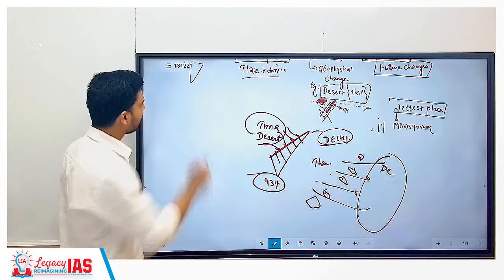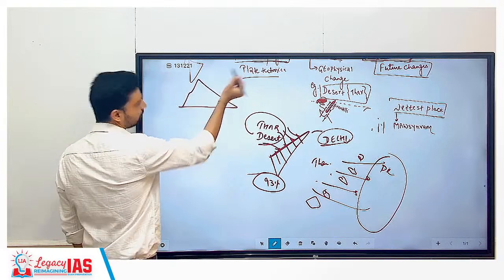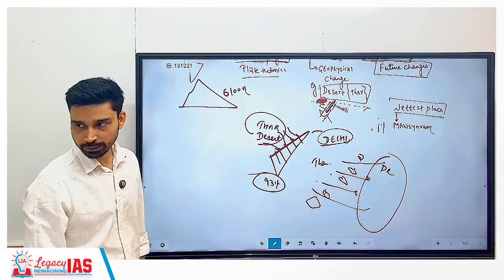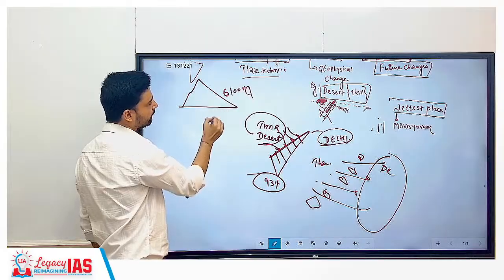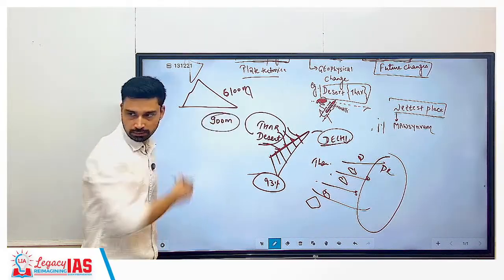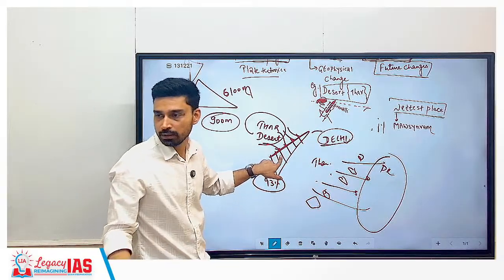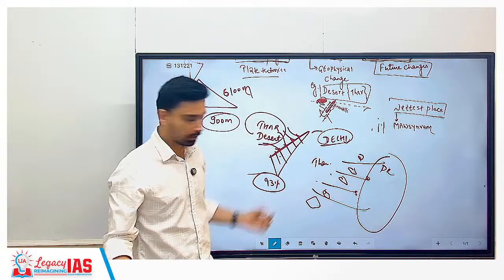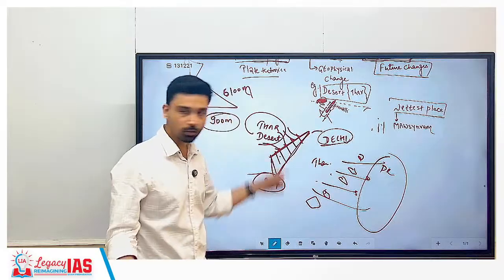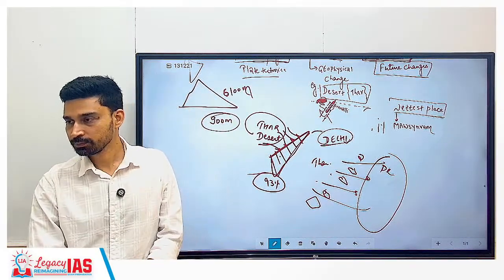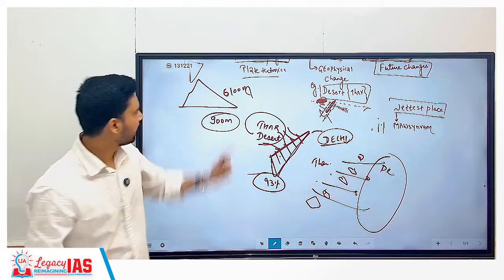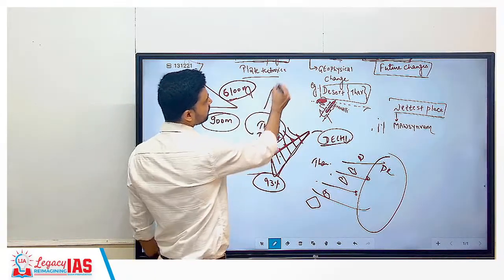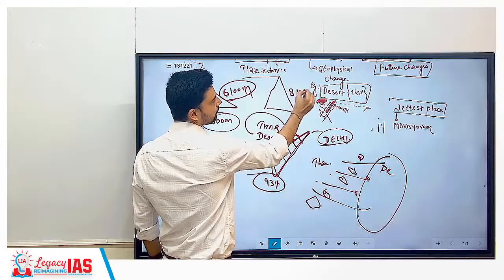Clear? The Himalayas, on the other hand, the average elevation of the Greater Himalayas is how much? 6,100 meters. Even the lowermost part of the Himalayas, the Shivalik range, has an average elevation of how much? 900 meters. So are the Himalayas today higher than the Aravalis or lower? Higher, 9 to 10 times higher than the Aravalis. But what if I tell you that millions of years ago, the Aravalis was even higher than the Himalayas? The highest elevation of the Himalayas is 6,100 meters. As per geological study, once upon a time, the Aravalis was at least how many meters high?